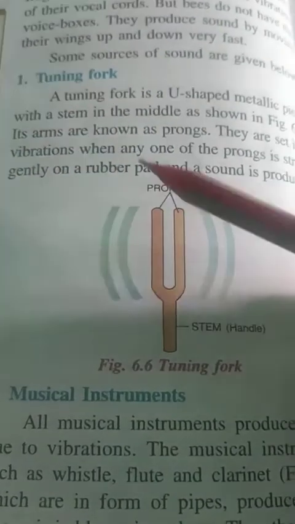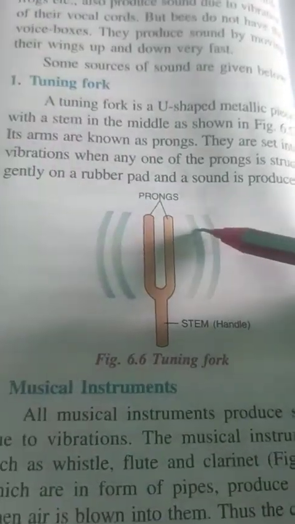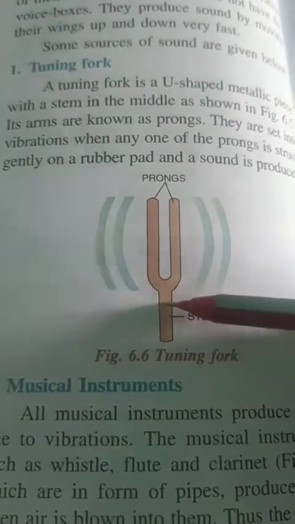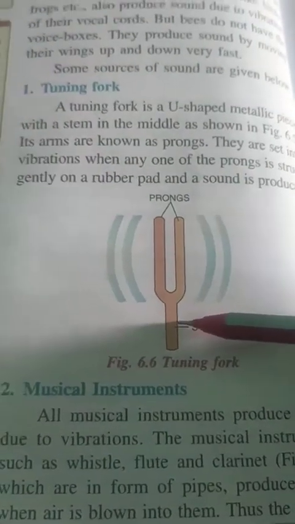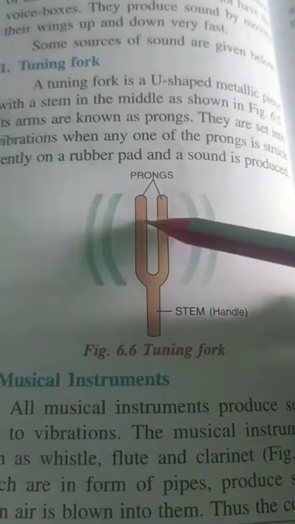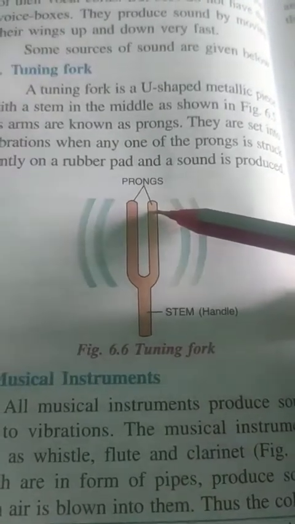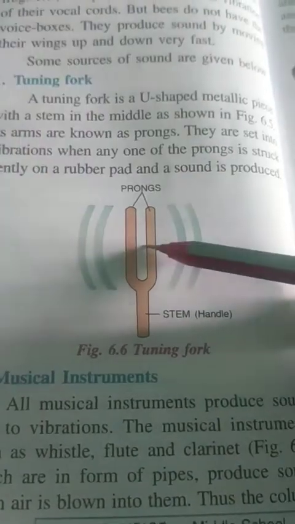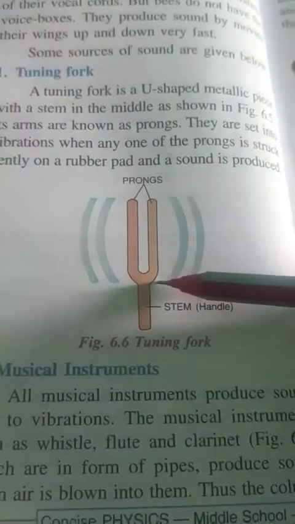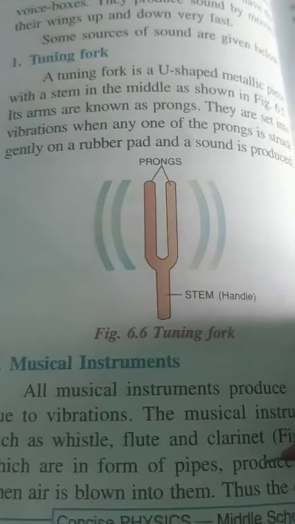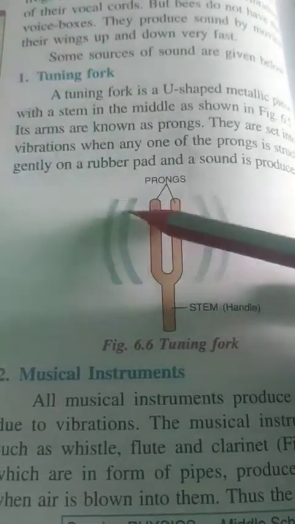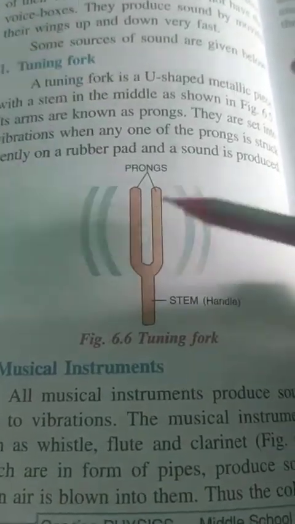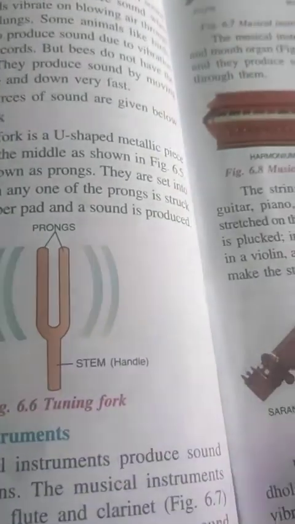A tuning fork is a U-shaped metallic piece with a stem in the middle as shown in the figure. Its arms are known as prongs. This is called prongs. It is struck gently on a rubber pad. When you strike it on a rubber pad, you will feel sound is produced. It first starts to vibrate and then it produces sound.